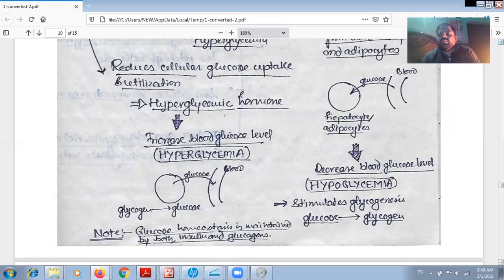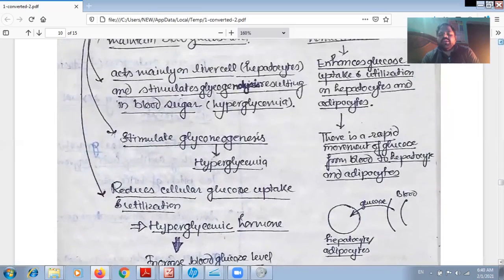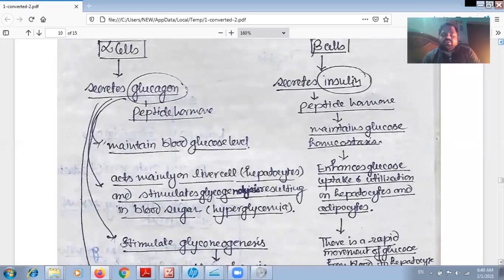Now we'll see what happens in the case of the insulin hormone. As I told, it is again a peptide hormone. It maintains glucose homeostasis, and it enhances glucose uptake and utilization in hepatocytes and adipocytes.